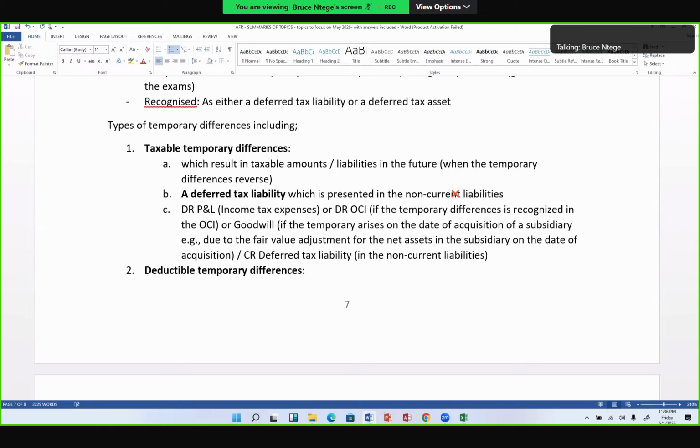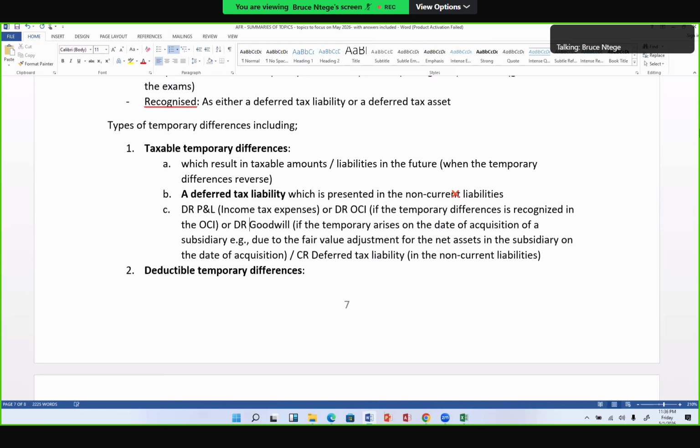Okay, so if that is the case, then we shall debit goodwill. Please, normally we are debiting P&L income tax expense, but we may debit other comprehensive income if the reason for the deferred tax is a temporary difference which is in the OCI. Again, we may debit goodwill if the reason for the temporary difference is the fair value adjustments arising from the net assets in the subsidiary on the date of acquisition. The opposite is true.